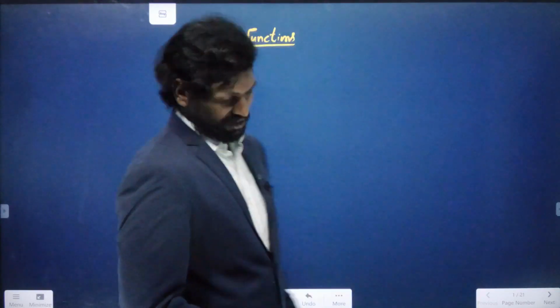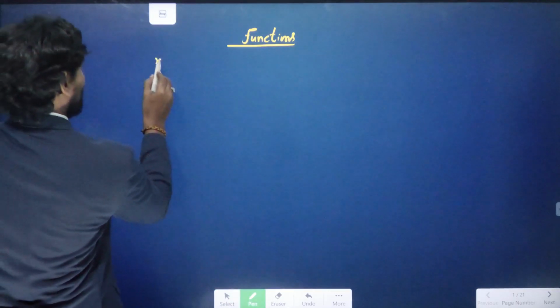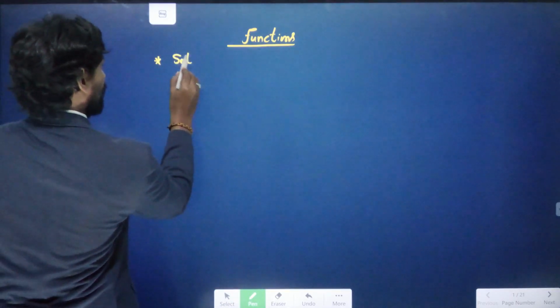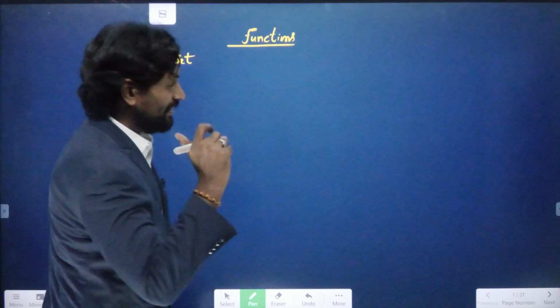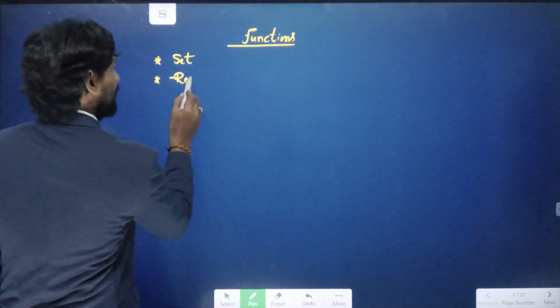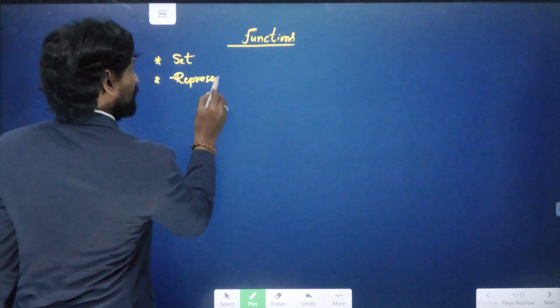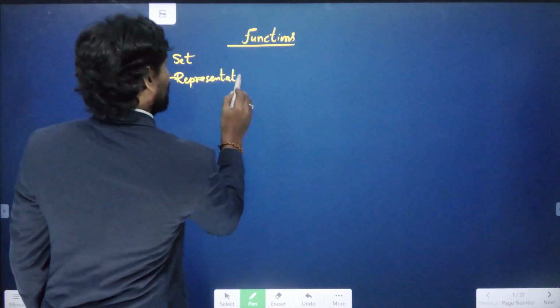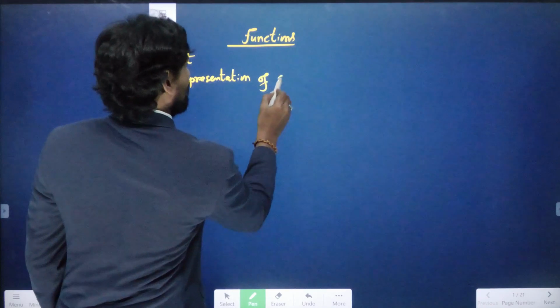Then we need to discuss relations. After that we are going to discuss what functions are, and how we can consider something as a function. Before that we need to discuss the Cartesian product also. So first, what is a set, and the representation of a set.